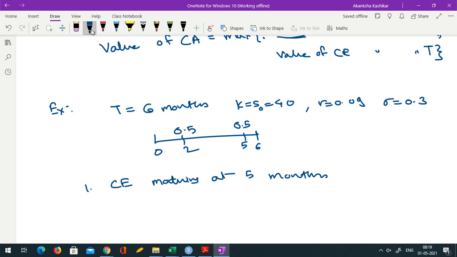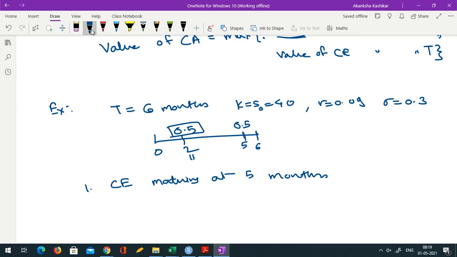Okay, so how do you compute that? See, here you have a dividend payment, so you will have to use that dividend payment, exercising just before this dividend payment, right?